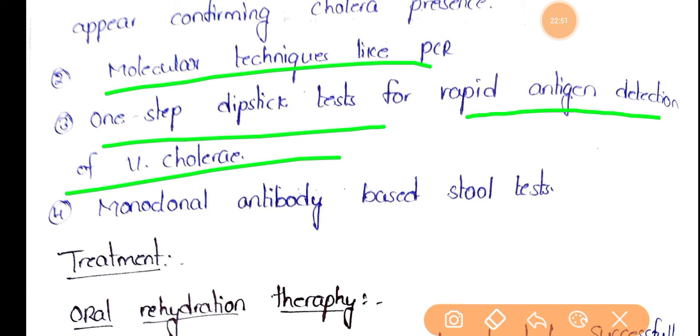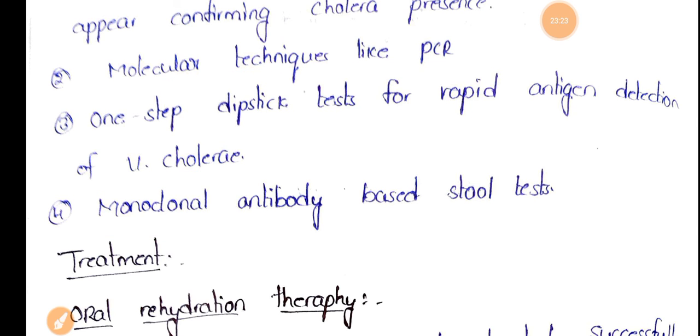When cholera is commonly seen in any area in higher amounts, then this kind of one-step dipstick test will be carried out. Immediately after dipping the strip into the sample, we can detect the antigen, and we can simply confirm the cholera disease. And also monoclonal antibody based stool testing can be easily done for this cholera diagnosis. And coming to treatment,